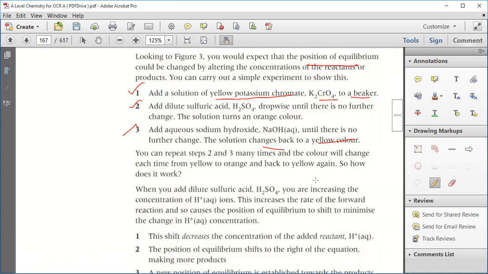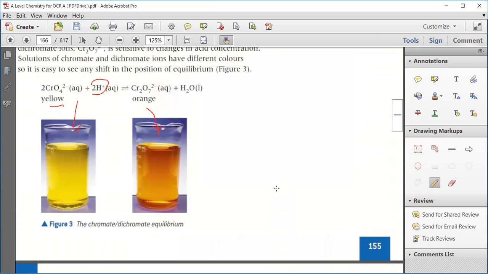So when you add this dilute H2SO4, you are increasing the concentration of H+ ion. As the concentration of H+ ion increases, it will move towards the orange side. Clear? And if you add NaOH to it, what will happen?